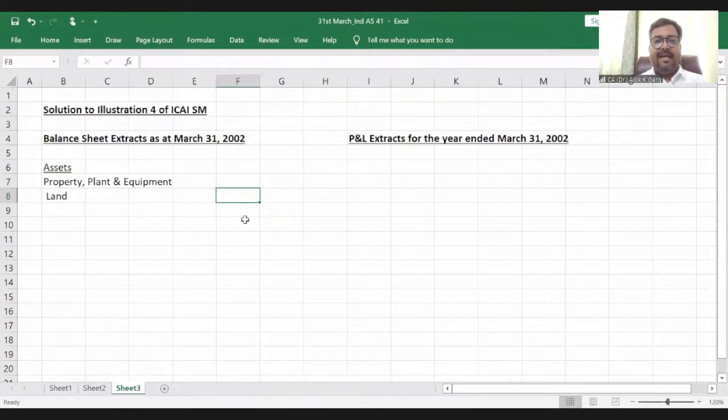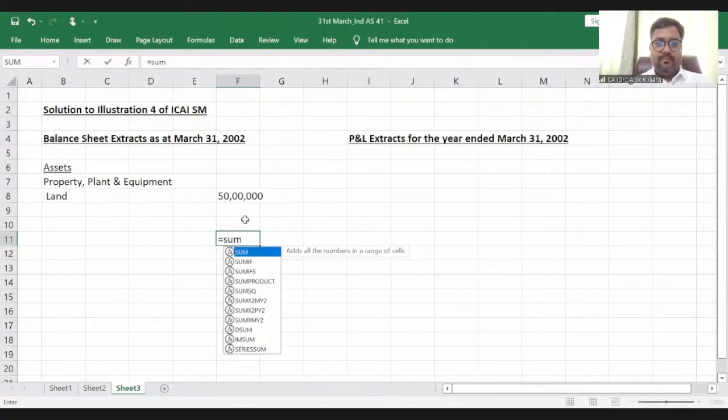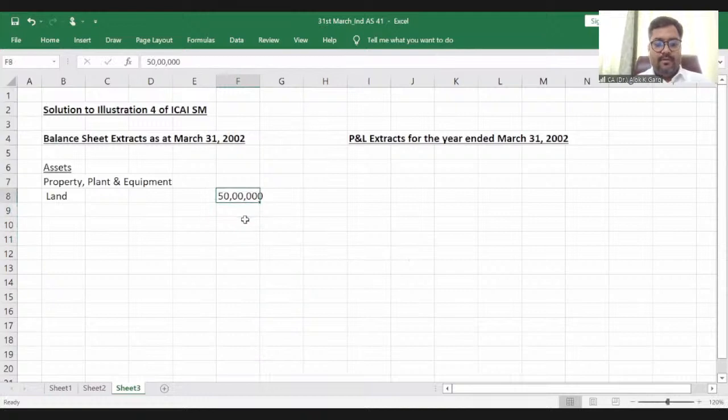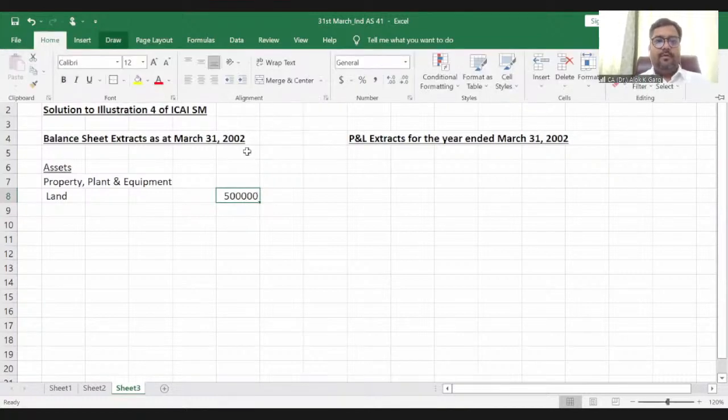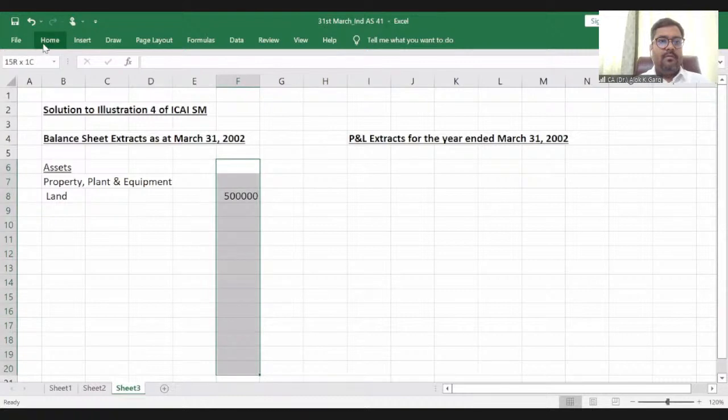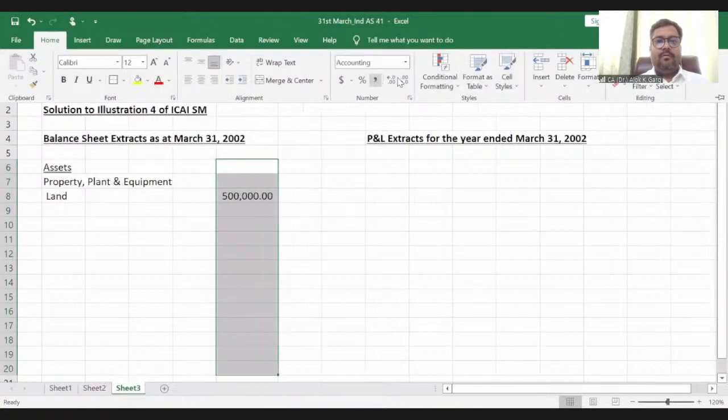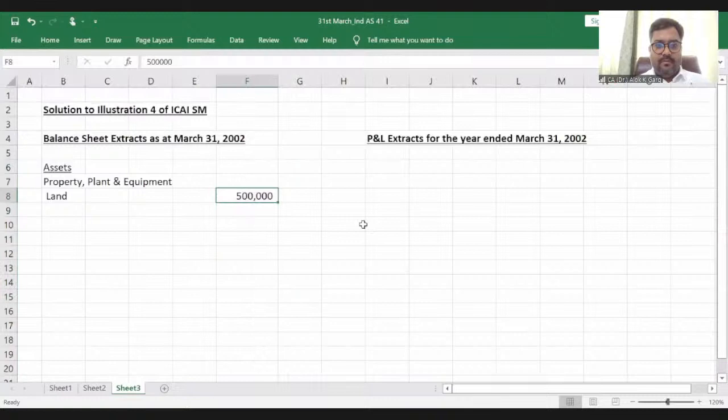The cost of the land is 50 lakh rupees. Just a minute. This is 5 lakh, not 50 lakh. Yeah, this land has been recognized at 50 lakh rupees.